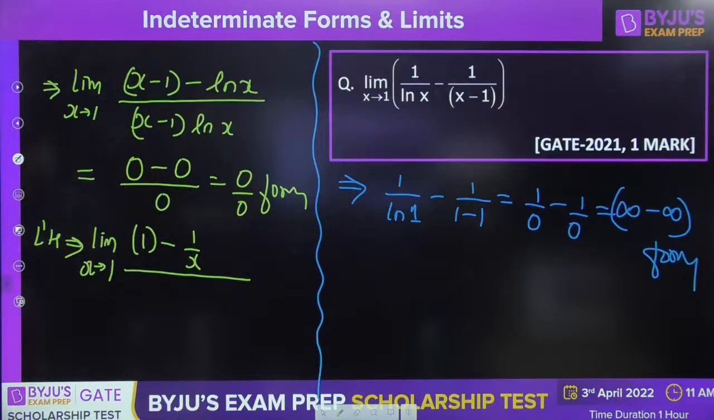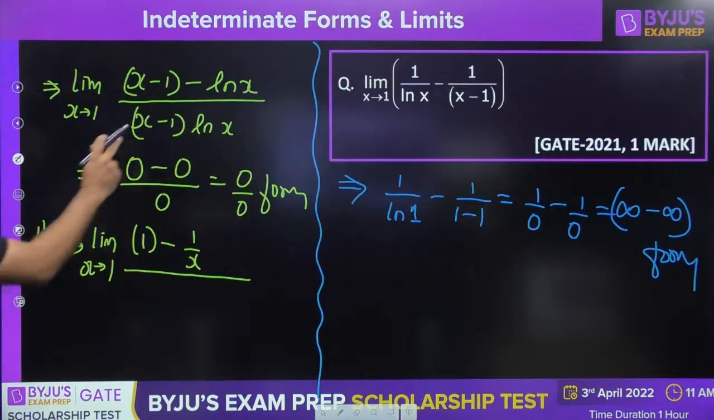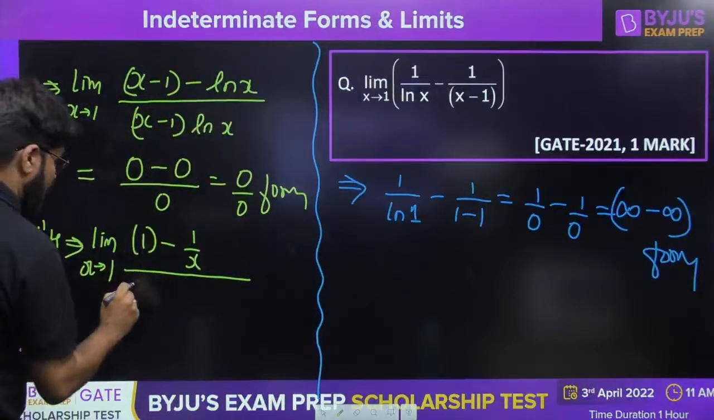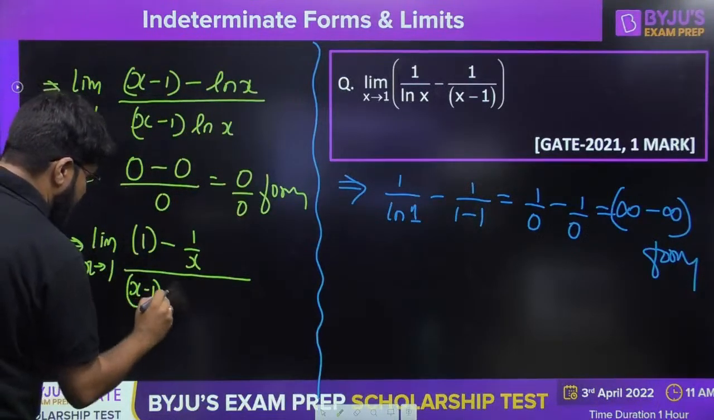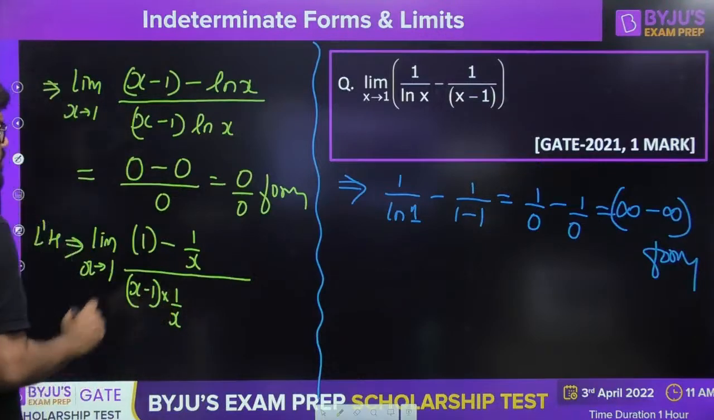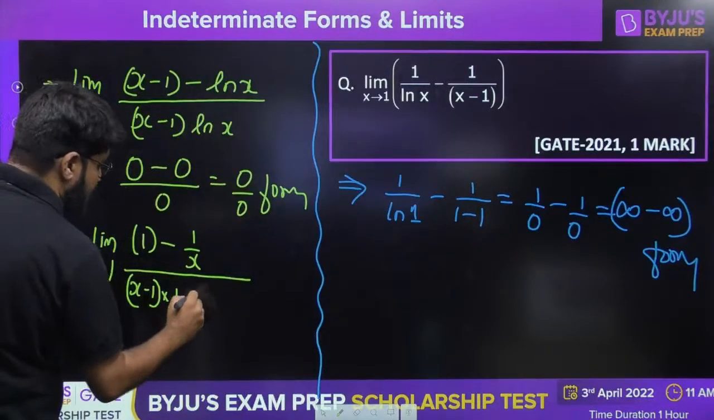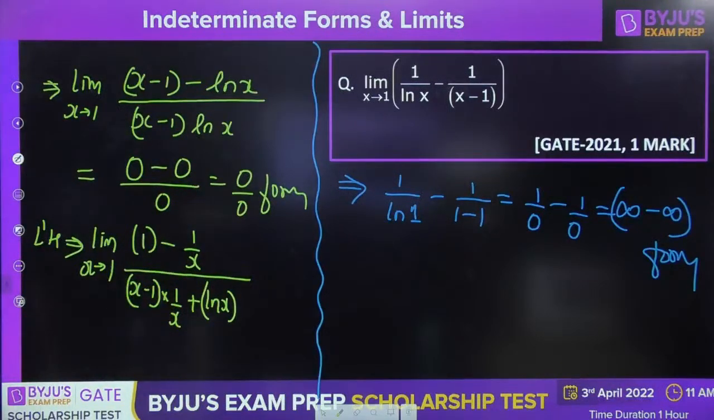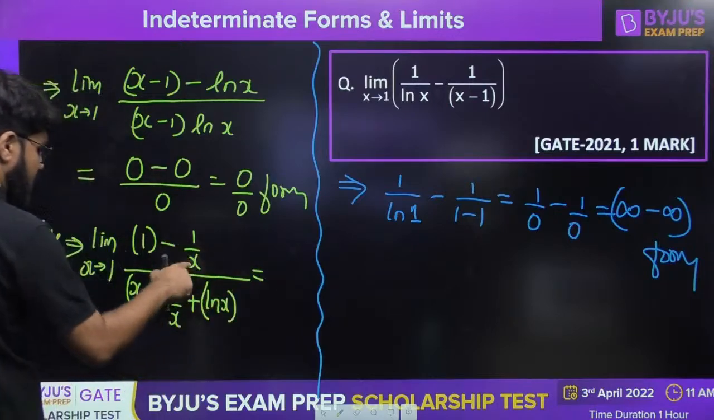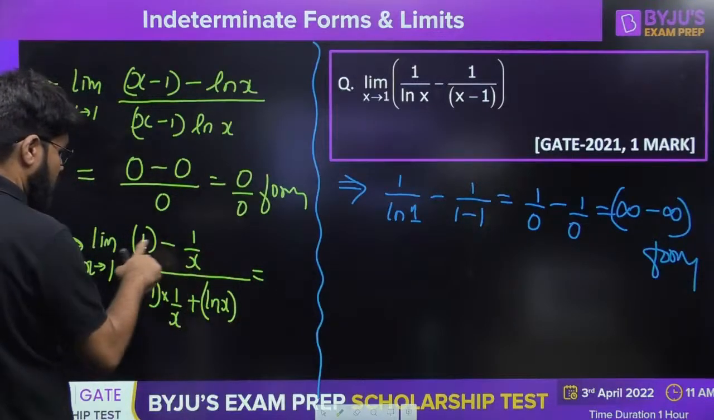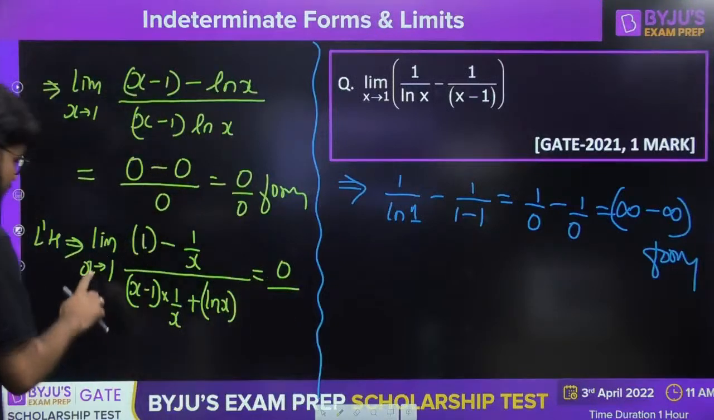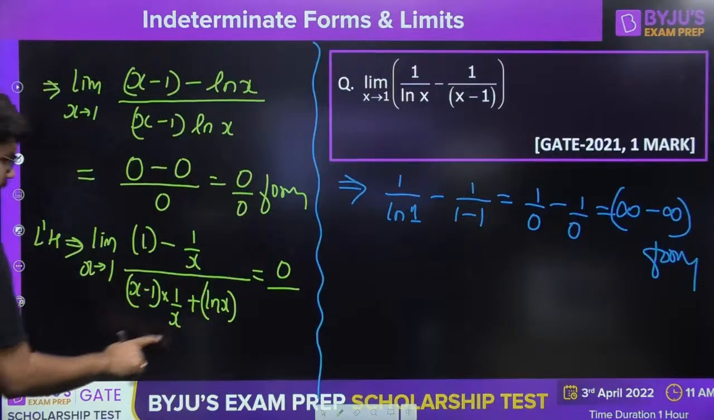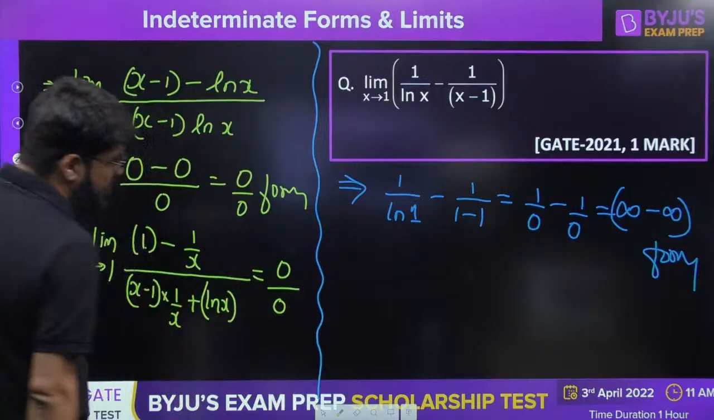In the denominator, we again differentiate, but the product rule has to be applied. x minus 1 constant, differentiation of log x is 1 by x, plus log x constant, differentiation of x minus 1 is just equal to 1. Now if you try x tending to 1, 1 upon 1 is 1, so 1 minus 1 is still 0. Log 1 is 0, so this is still 0 by 0 form.